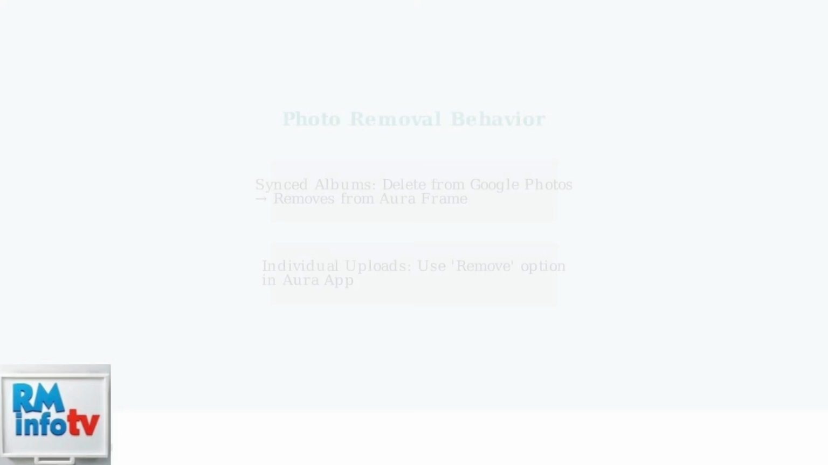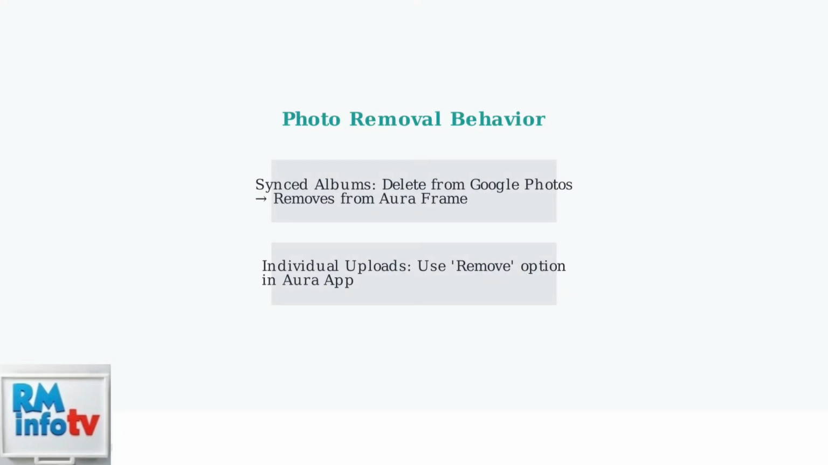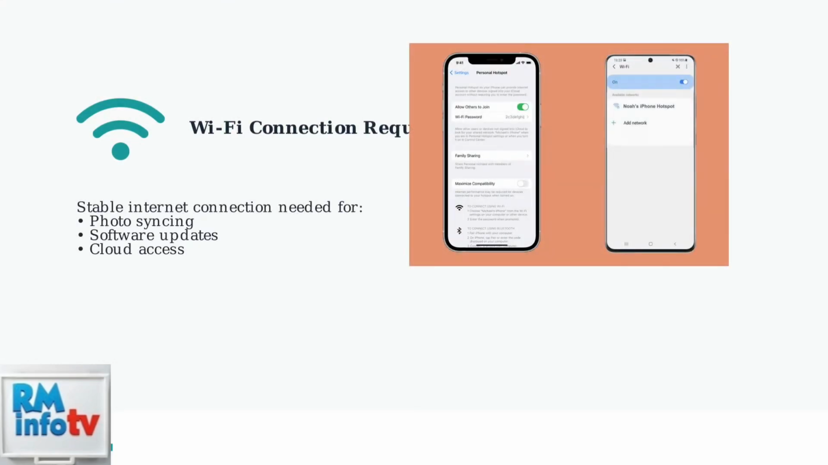Important to note, deleting photos from a synced Google Photos album will also remove them from your Aura frame. However, for individually uploaded photos, you must use the Remove option within the Aura app. First, ensure your Aura frame maintains a stable Wi-Fi connection. Without internet access, your frame cannot sync with Google Photos or receive important updates.